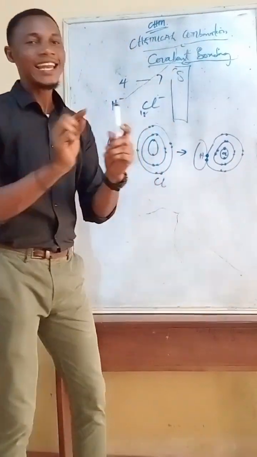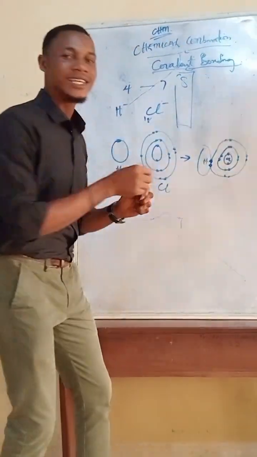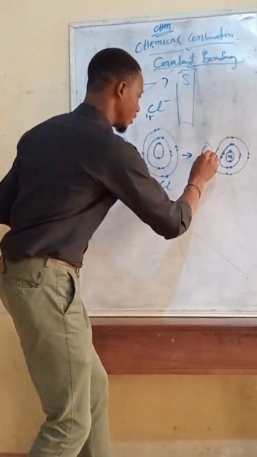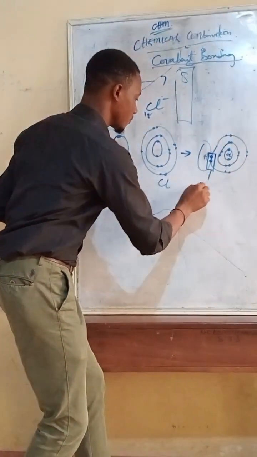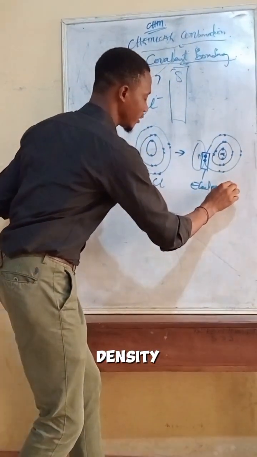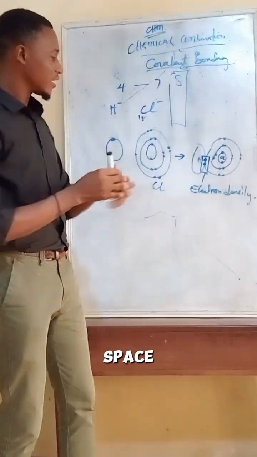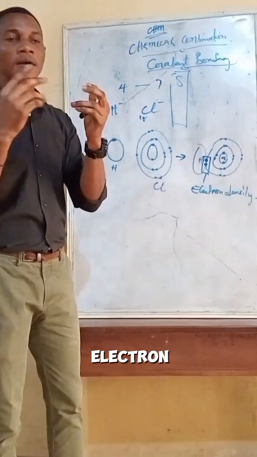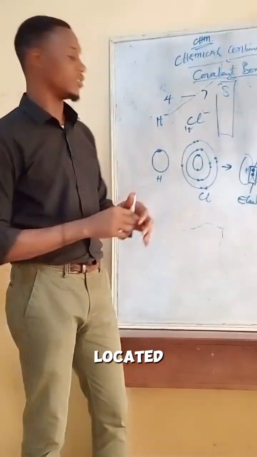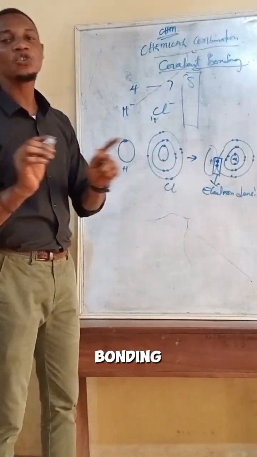The place where the two donated electrons are is what we call the electron density. So this is our electron density. Electron density is a region or space where the donated electrons between the two species are bonding together. Now this is the type of bond we call ordinary covalent bonding.